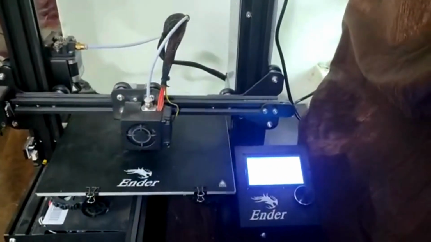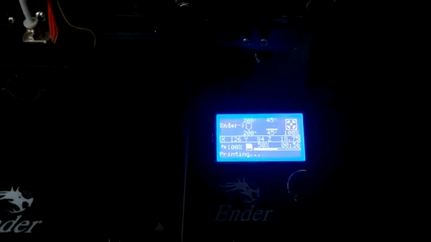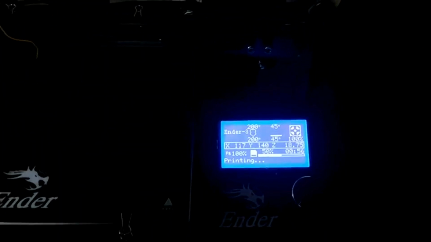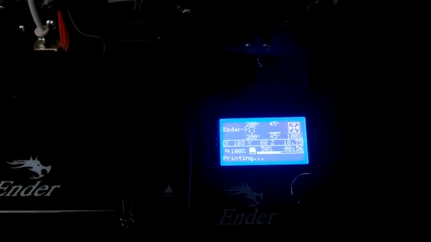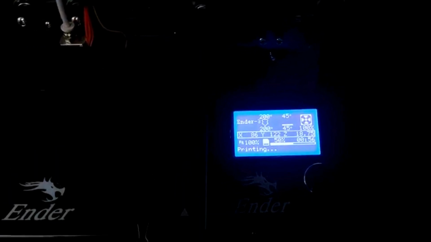Next part is this display of the 3D printer. On the 3D printer, the name is written, that is the Ender 3. Next part is the nozzle temperature. So currently the nozzle temperature is 200 degrees. The board temperature, that means the board on which the printing is happening, that is 45 degrees.